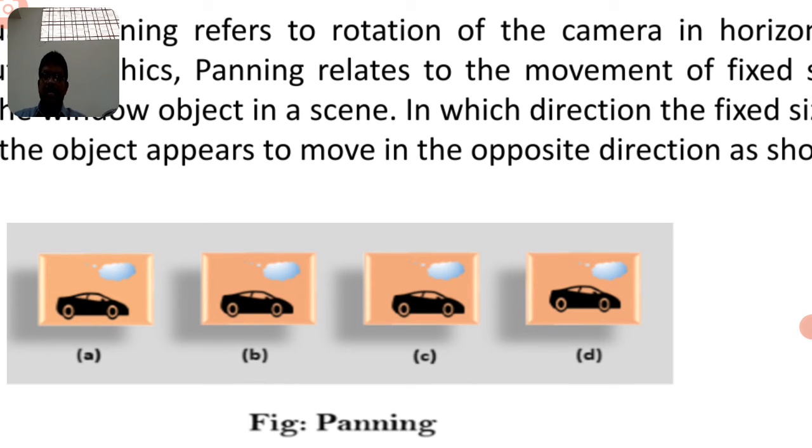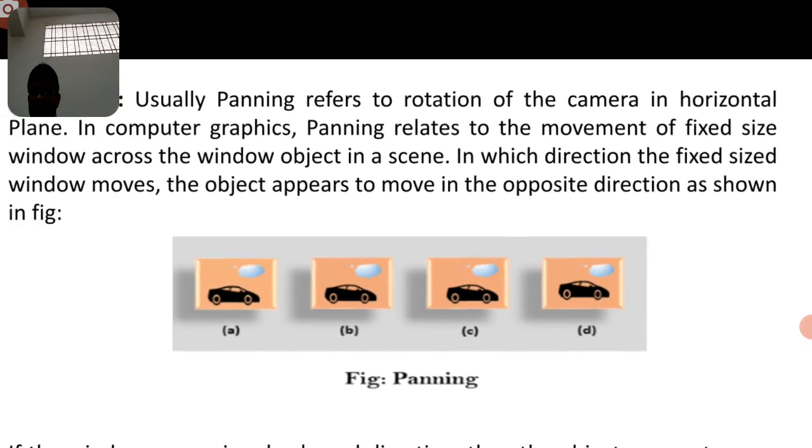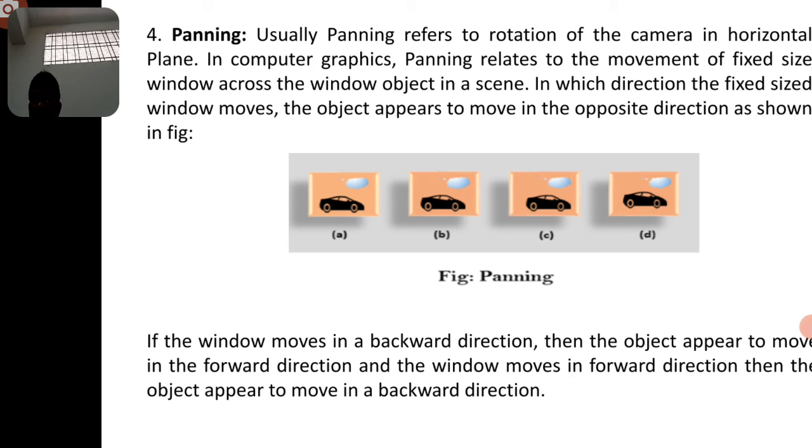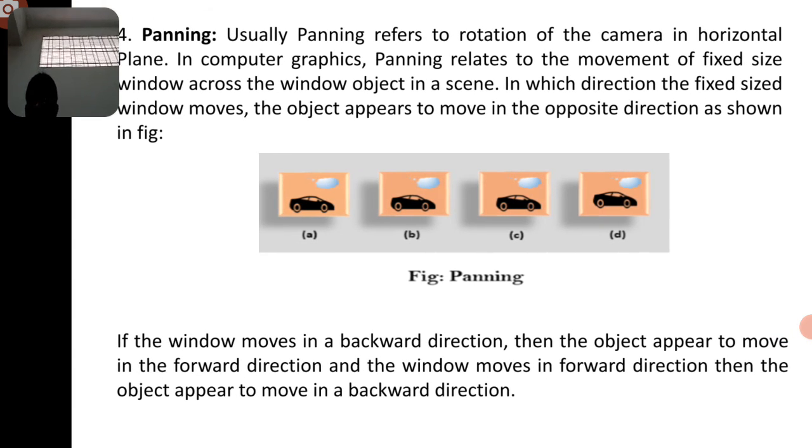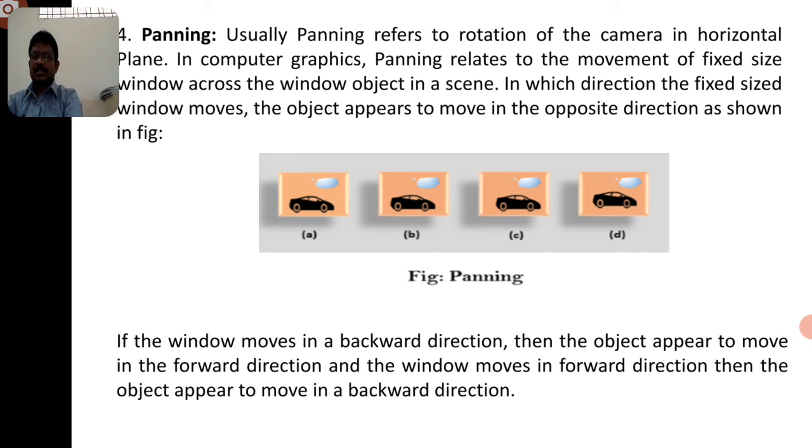When it is in a different position, the image is automatically captured differently. So it is completely opposite to the starting image. So panning is one of the most important ones. It can be taken in the backward direction and in the forward direction, moving forward or backward relative to the window direction. Whatever frame is set is nothing but the window.